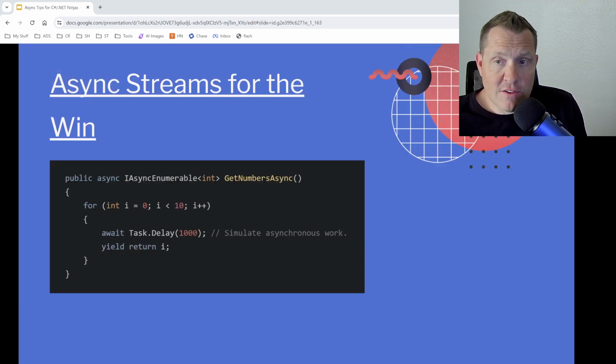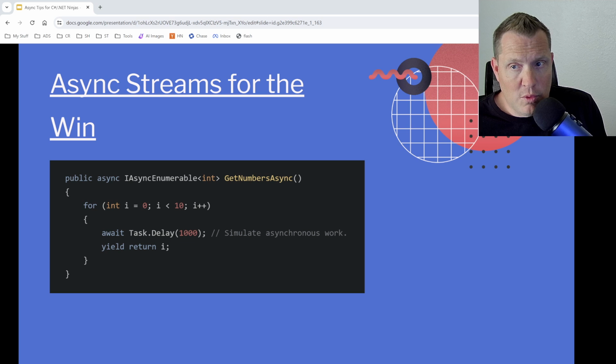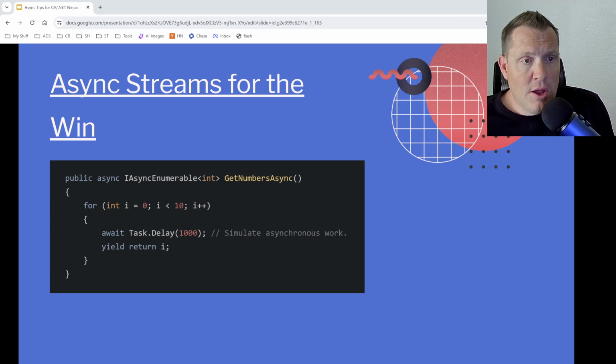Now also, we're going to get to some code samples at the end of this with all of these. So bear with me as we work through these slides, and then we're going to get into the code samples.